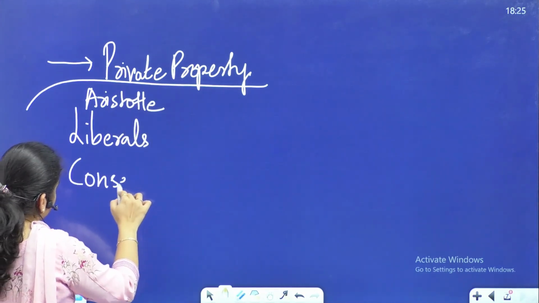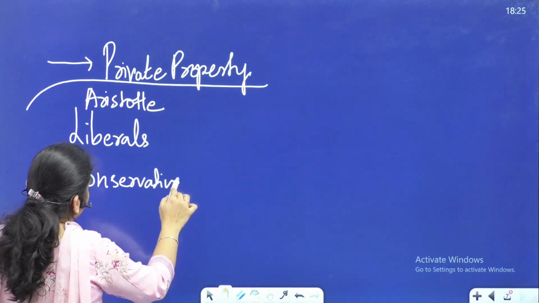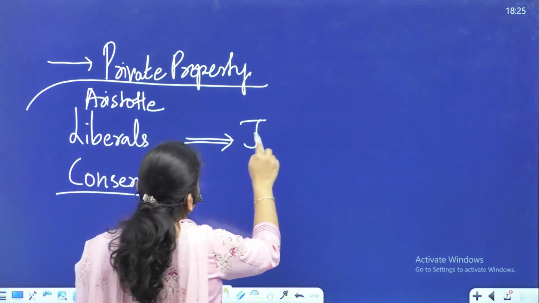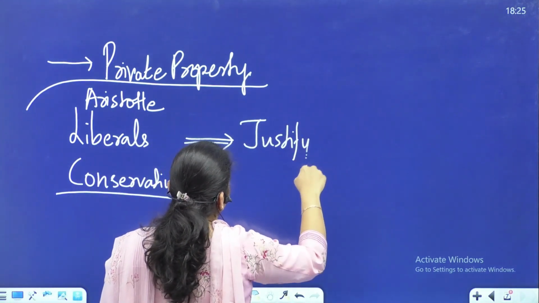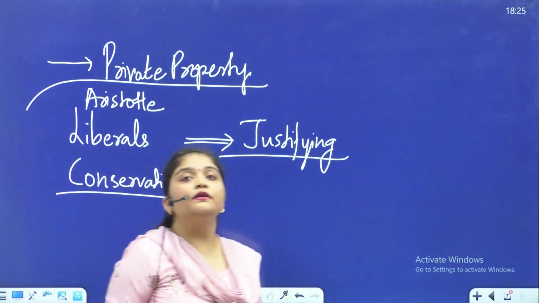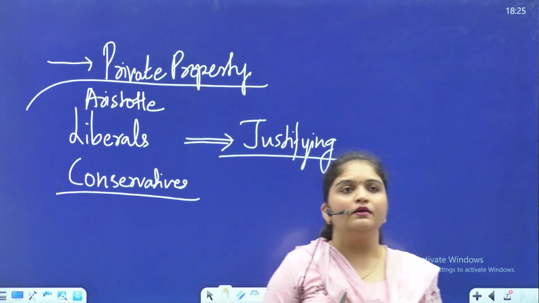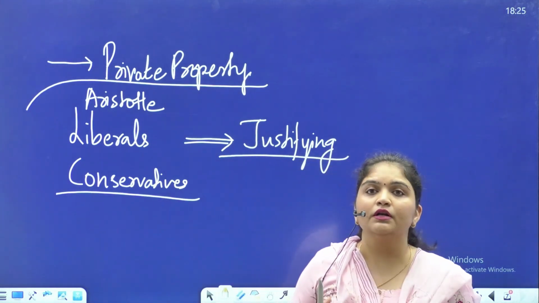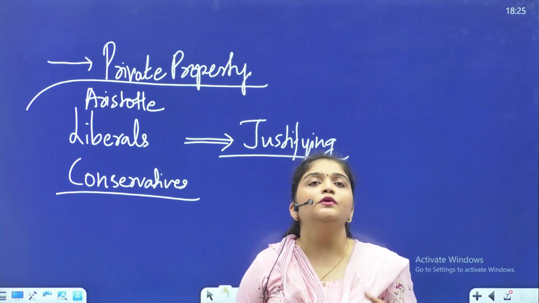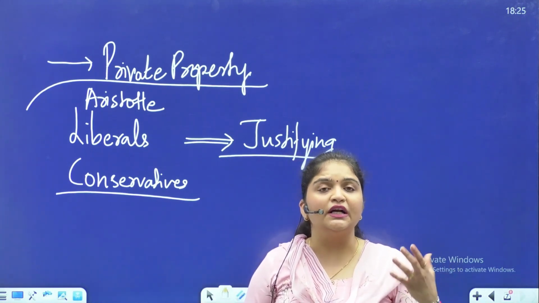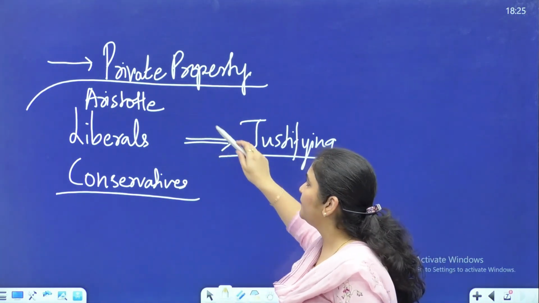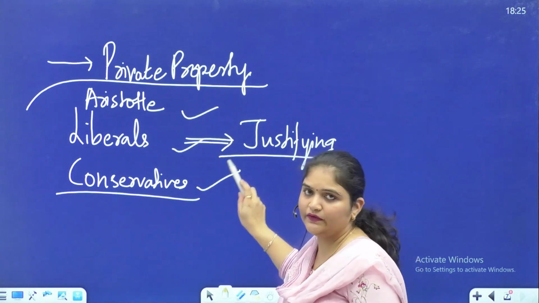Conservatives, they are justifying property because of its economic efficiency. People get rewards for their labor, for their skills, they feel a sense of ownership, a sense of achievement. So property as an institution continues to stay. Is it clear? So first we talk of the right to private property in Aristotle, liberals and conservatives tradition.